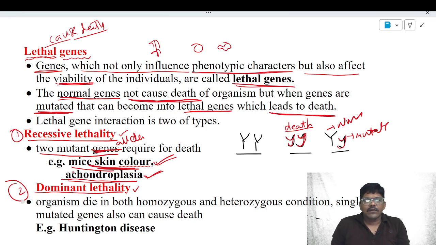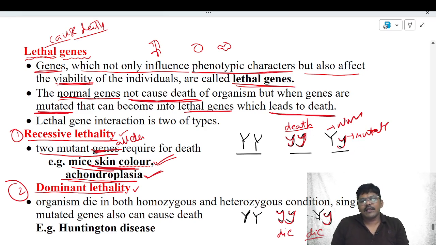Next, dominant lethality. In dominant lethality, what we can observe is that in both heterozygous condition and homozygous condition, the organism will die. Example here: capital Y capital Y, capital Y small y, small y small y. We can observe these three genotypes in the organism. If the organism contains two mutated alleles, the organism dies. If the organism contains one mutated allele also, the organism dies. In both conditions it will die.